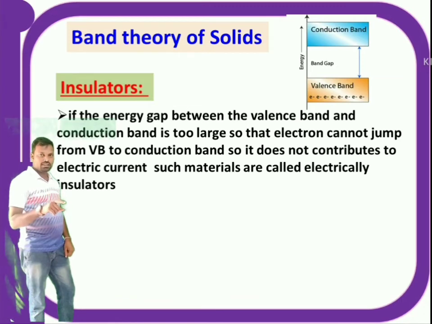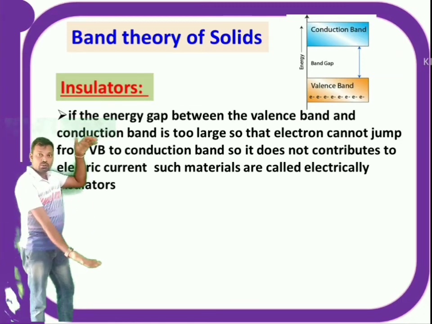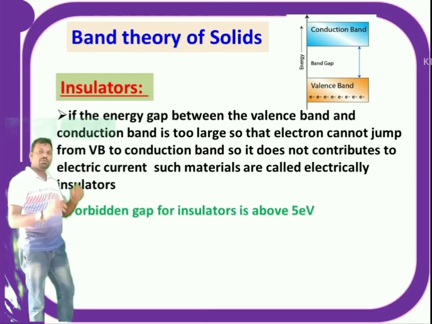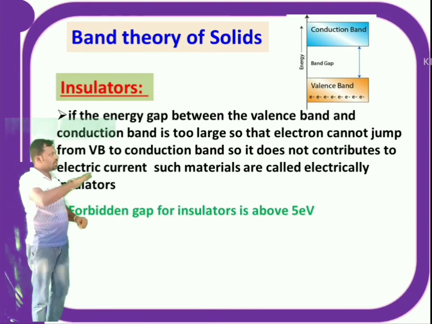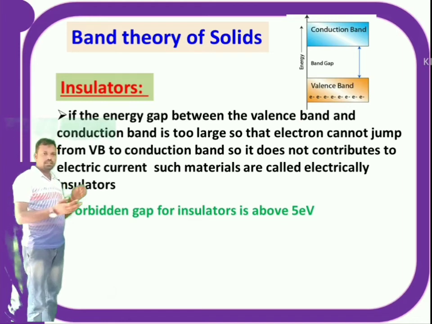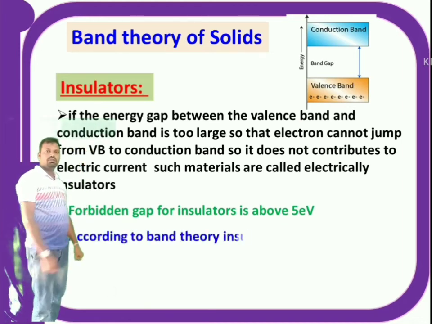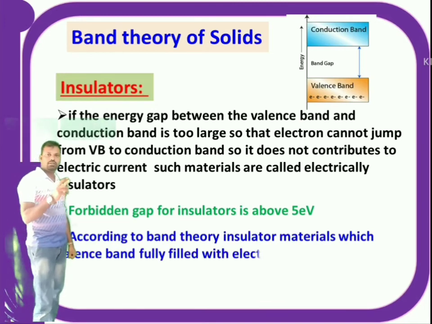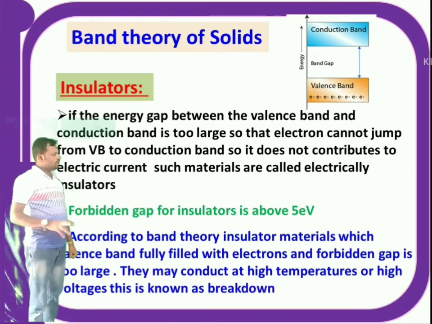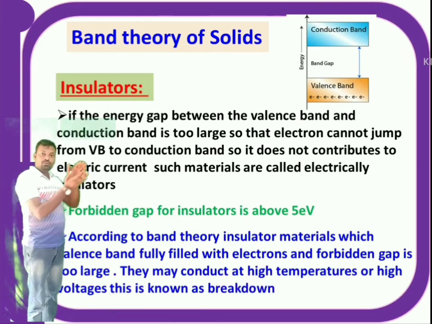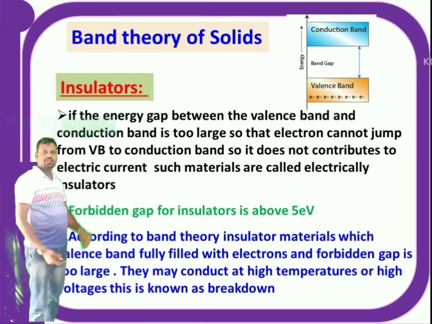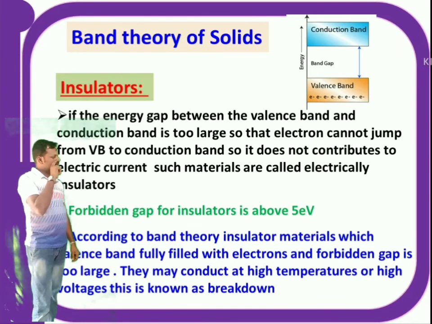In insulators the gap between the valence band and conduction band is too far. So to send an electron from the valence band to the conduction band, you have to supply more and more energy, which is not possible. The forbidden gap for insulators is about 5 electron volts. That means you have to supply more than 5 electron volts. So according to band theory of solids, materials which have the valence band fully filled and a forbidden gap that is too large are classified as insulators.